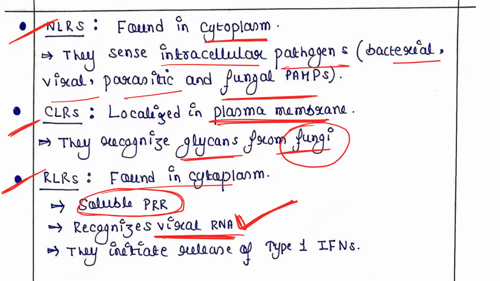When they recognize viral RNA, they initiate the release of type 1 interferon from the cells.